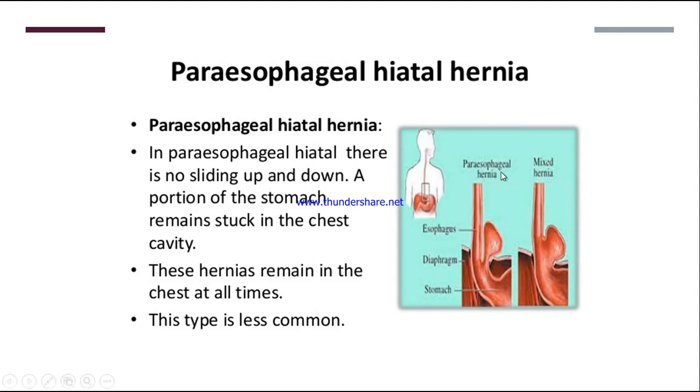Whereas in paraesophageal hernia में क्या होता है कि there is an abnormal opening apart from the diaphragmatic hiatus. ठीक है, तो वहां से ये जो upper portion of the stomach है वो निकल जाते हैं, it is coming out. ठीक है, so it remains there only, it does not come back into the stomach.